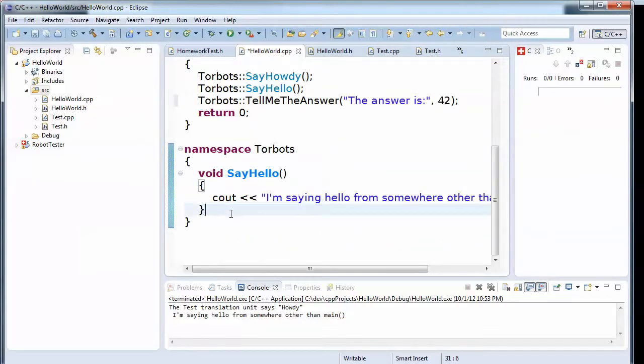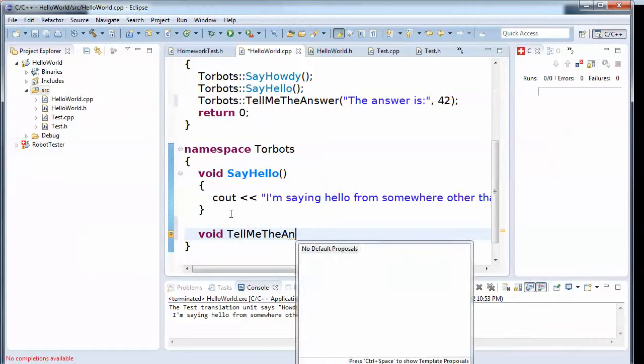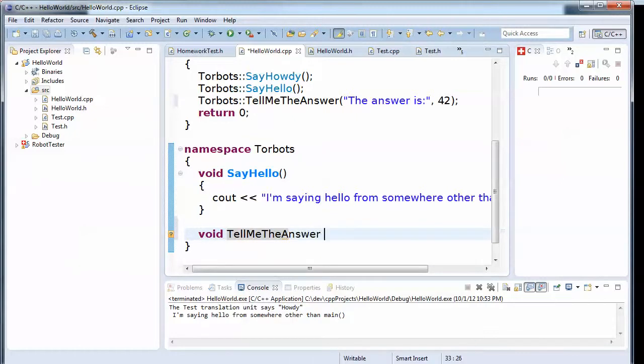So let's come down here and let's create void tell me the answer. Let's see if type ahead, nope, didn't work. Tell me the answer, and we're expecting a string that we called prompt and an int value.